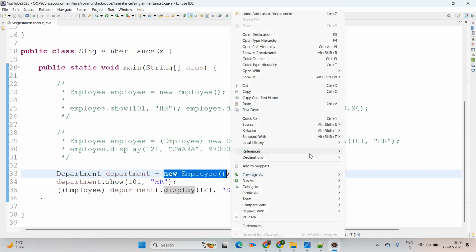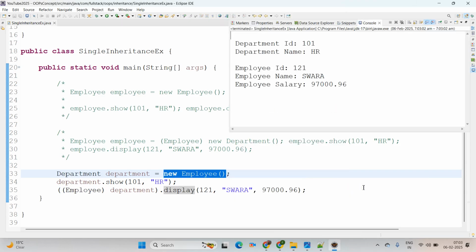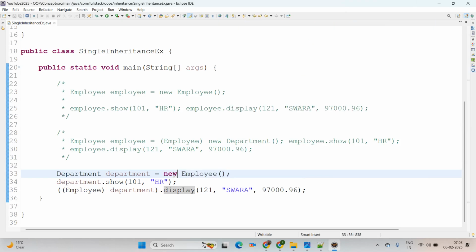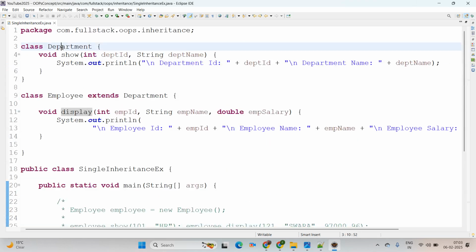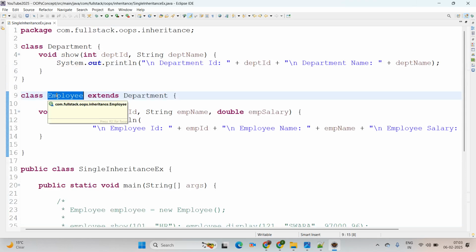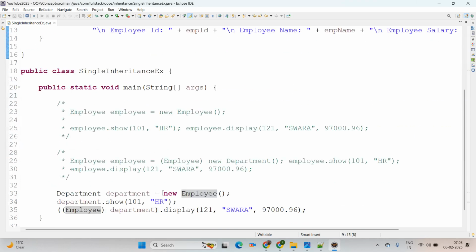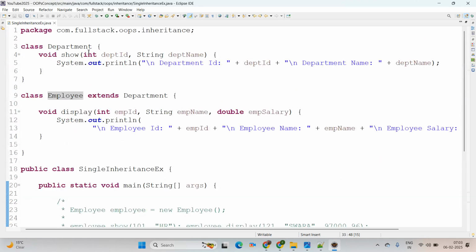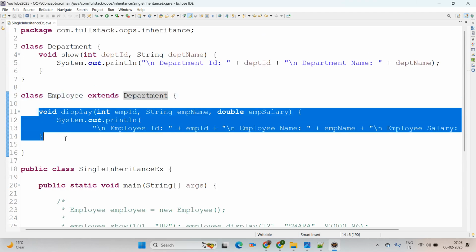See one screen, run as Java application. See, here is the output. Always be careful: whatever is on the right-hand side (RHS) where you are creating the object, this class must be the child class, and the child acquires the property from the parent and its own property as well. This is a very happy scenario for single inheritance. One parent has one child. Here Employee is the child and Department is the parent. It means by creating the Employee class object, we are able to access the properties from the parent as well as its own properties.